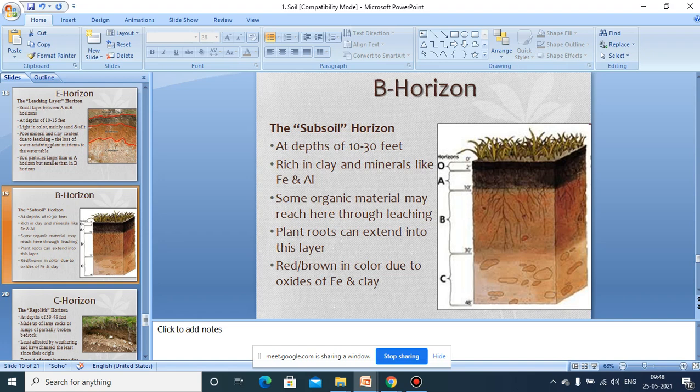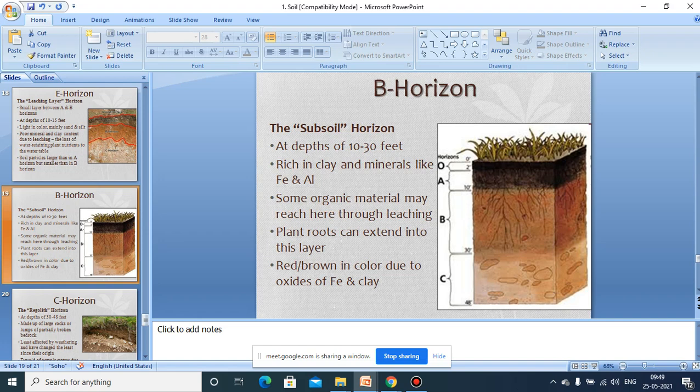And B2 is a deep color layer. We can say this zone is a deep color layer, where we can see the maximum receipt of transported colloids. That is where we can observe the B2 layer. The B3 layer is again a transition zone with the C horizon.